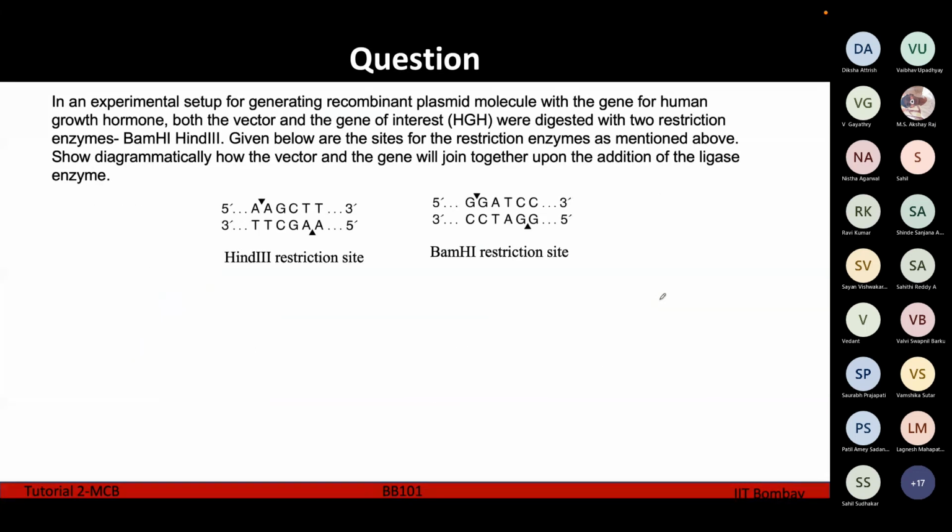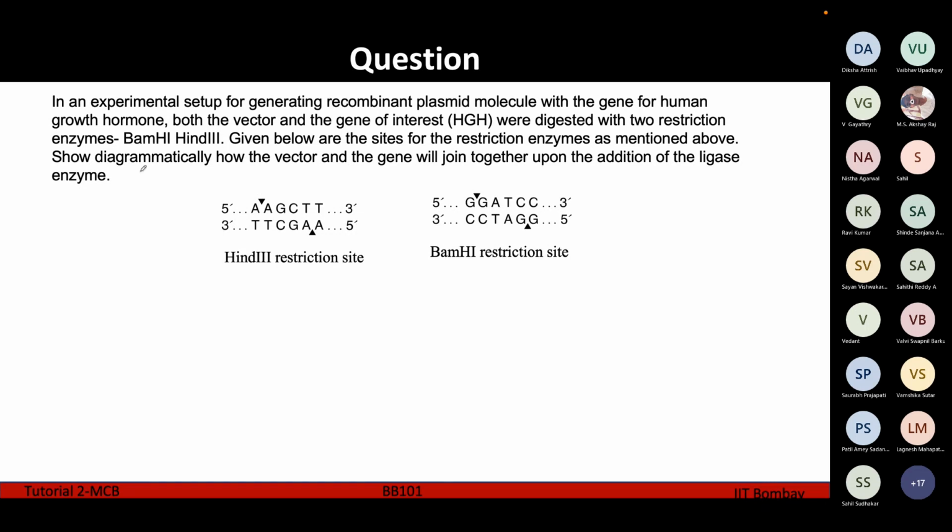So this is another question. In an experimental setup for generating a recombinant plasmid molecule with a gene for human growth hormone, both the vector and the gene of interest, which is the growth hormone, were digested with 2 restriction enzymes, BamHI and HindIII. So these are the images which are given, this is the HindIII restriction site. HindIII restriction site means that this enzyme is going to cut between 2 adjacent adenosine residues. And BamHI restriction site means this enzyme is going to cut in between 2 adjacent guanosine residues.